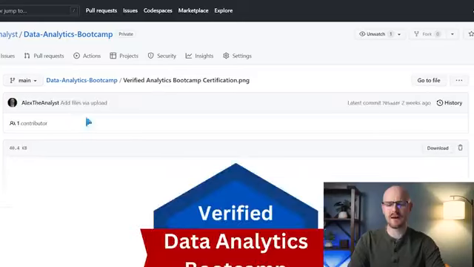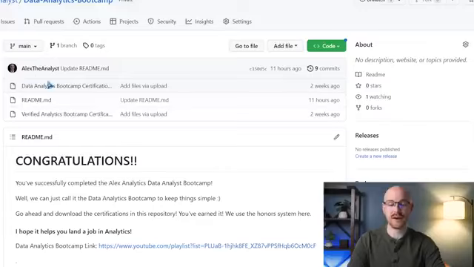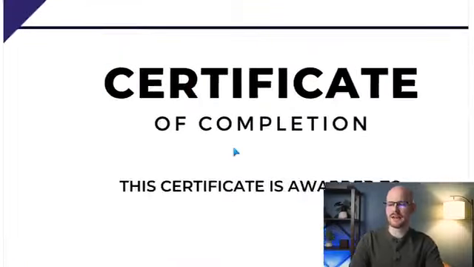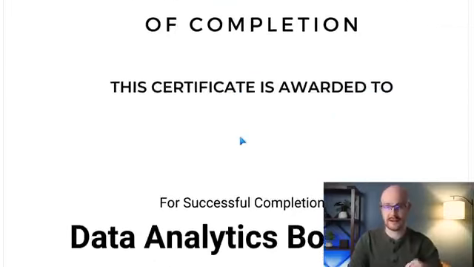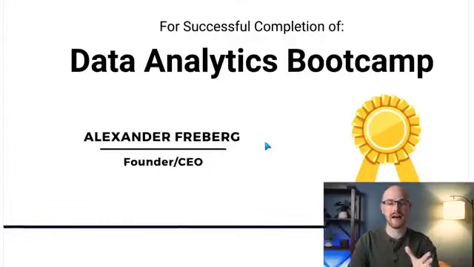Right here, this one's more of the generic one, Verified Data Analytics Bootcamp Certificate. But the other one is the one that I think is personally very good. And we may not even be able to see it that well, but it is a certificate of completion. This certificate is awarded to, and you'll fill in your name right here. You'll download this and fill in your name however you want to do that. I do it in like Word, for a successful completion of Data Analytics Bootcamp. And here, I signed it myself because I believe in you. I believe that you wouldn't tarnish my good name. So this is going to be how you look at it and how you actually download that certification, but you'll only be able to see that in the very last video.